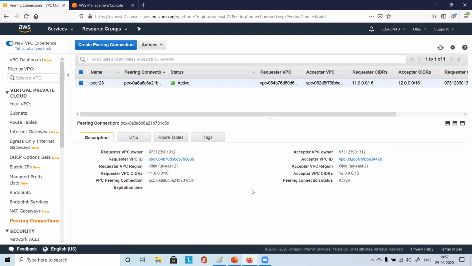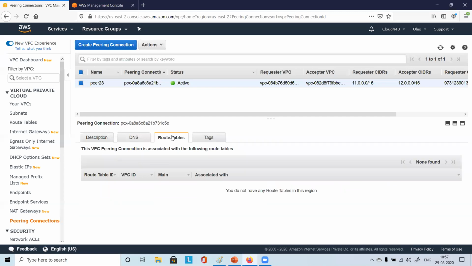So now you see here this route table should be associated with what? You just see here route table option is there. Here 2, 3, right? It is selected here, peering connection, and here route table option is there. Just click on that. What does it say? Don't have any. Correct? Do you have any? No. Do you have any? No, no. No, right? Okay. So what needs to be done now?